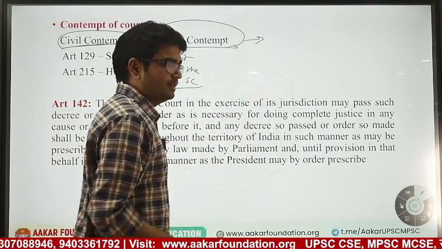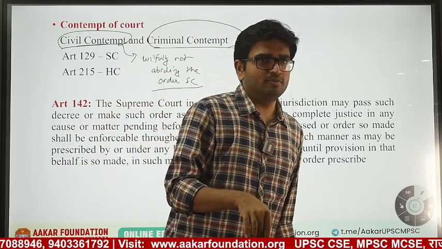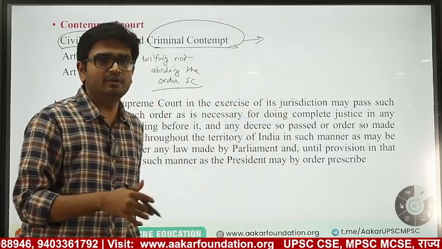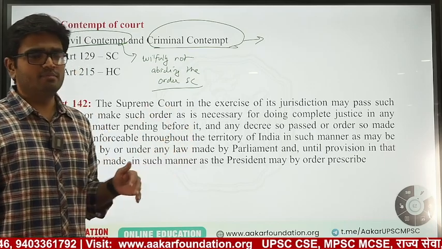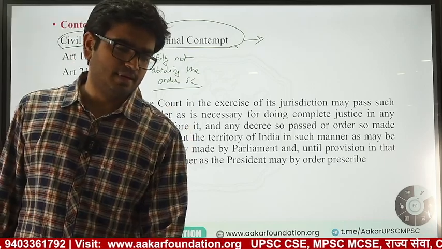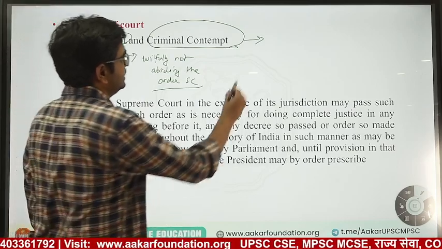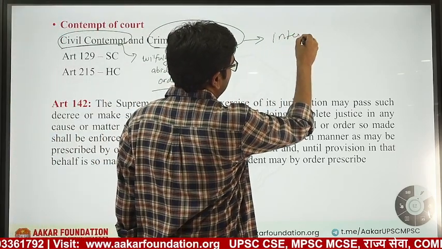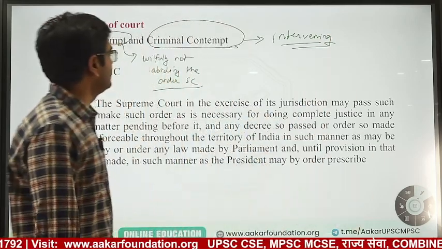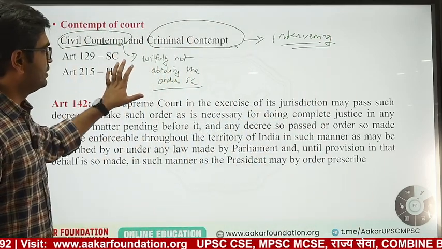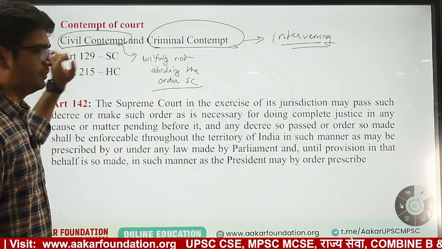Means you are either demeaning the power of Supreme Court, or you are standing in between the justice process. Okay, so you are basically intervening in any justice process. That will be a criminal contempt. Willful disobedience of order will be a civil contempt.